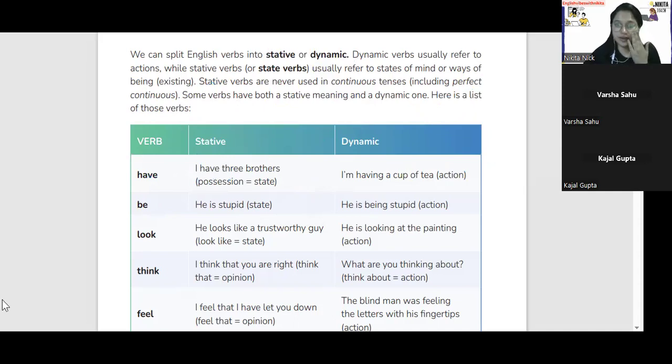ठीक है. इतना क्लियर हो गया स्टेटिव और डायनेमिक में डिफरेंस क्या है. Now we will read this. Kajal, can you read the first paragraph from here?